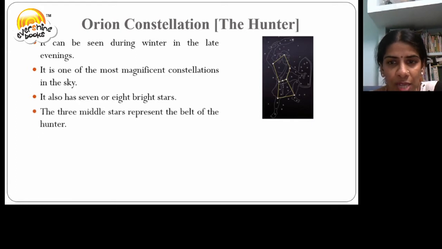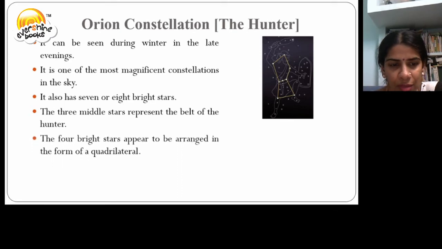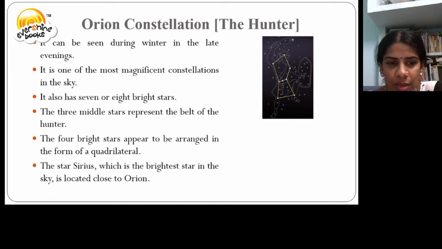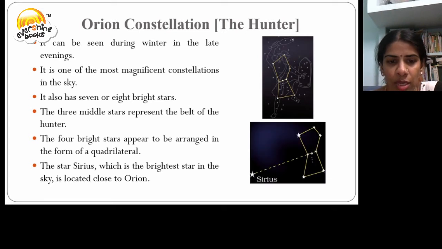The 3 middle stars represent the belt of the hunter. The 4 bright stars appear to be arranged in the form of quadrilateral. The star Sirius, which is the brightest star in the sky, is located close to the Orion.